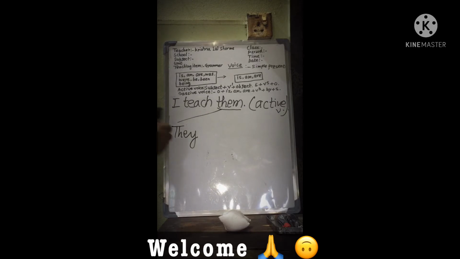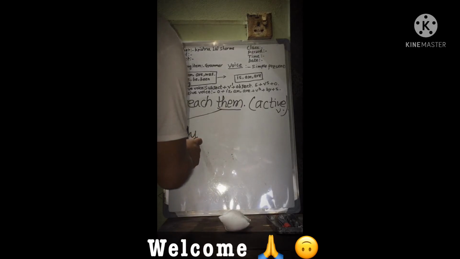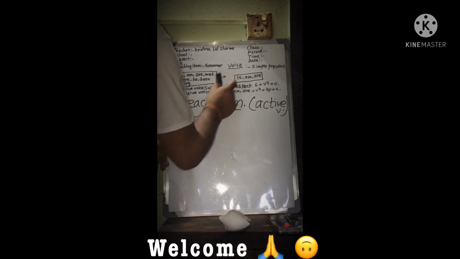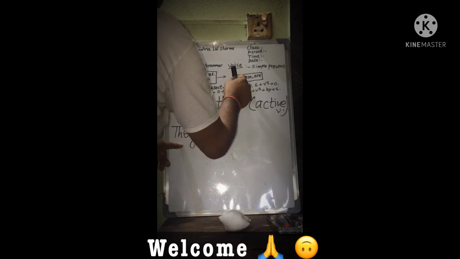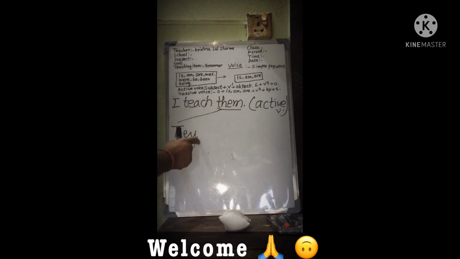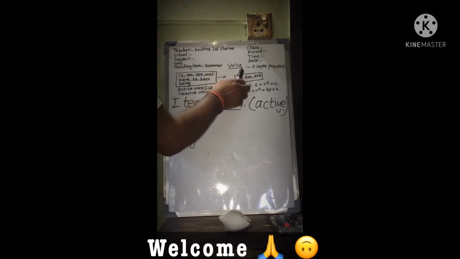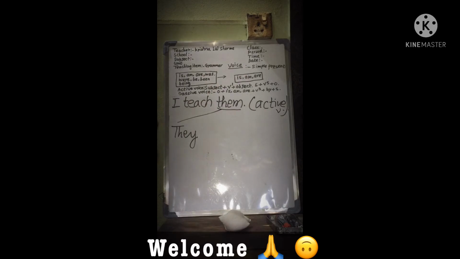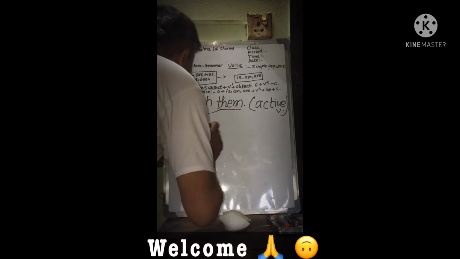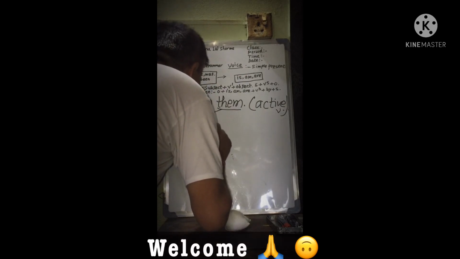We should see whether it is a singular subject or a plural subject. If the subject is singular, it will take is. If the subject is plural, it will take are. If there is I in the subject, it will be am. They is a plural subject. They are